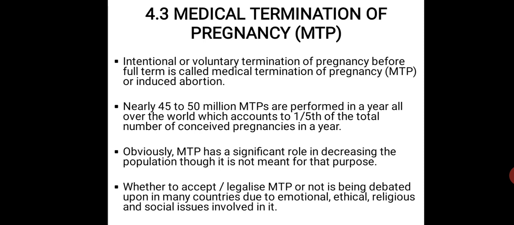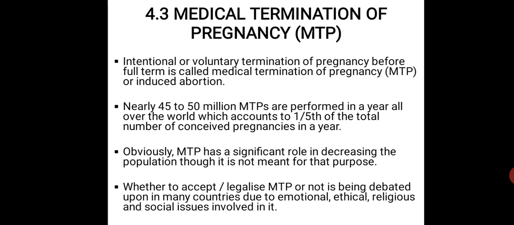So this is statistical data which they have provided for you to know how many cases there are around us regarding these MTPs. Obviously MTP has a significant role in decreasing the population. Why? Because MTP ultimately leads to no birth of a child, so the population is being reduced.